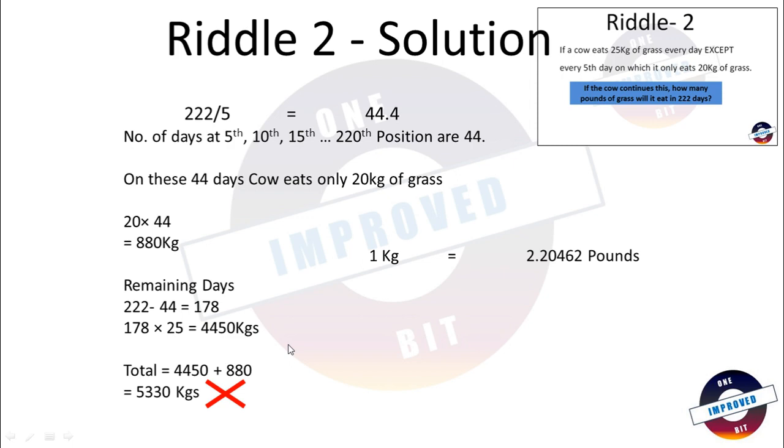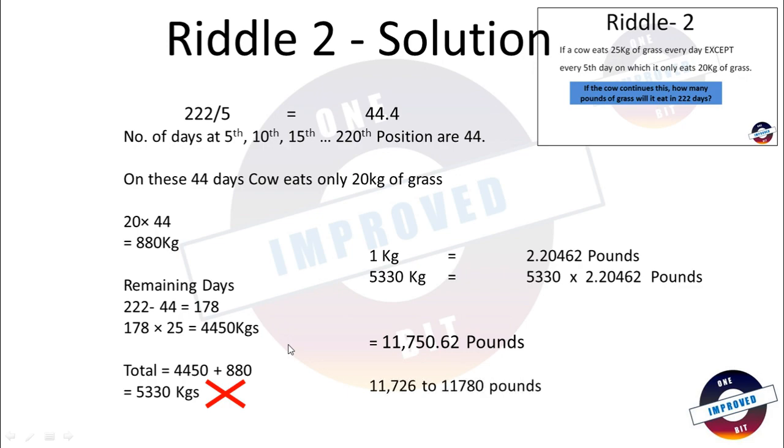So if you want to know the exact answer, it is 5330 multiplied by 2.20462, which is 11,750.62 pounds. However, because of so many decimal places in pounds, any answer between 11,726 to 11,780 pounds is the correct answer. So this is the solution for riddle 2.